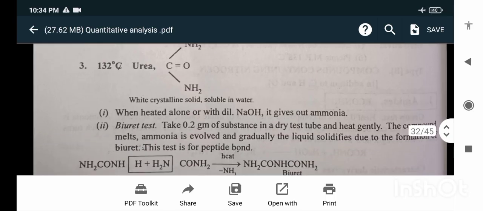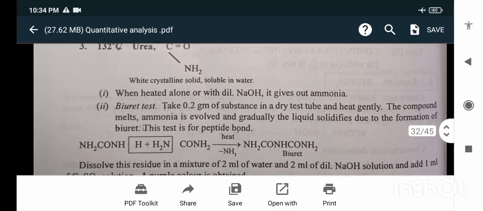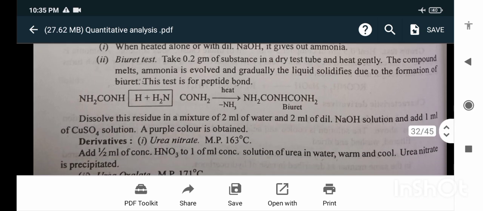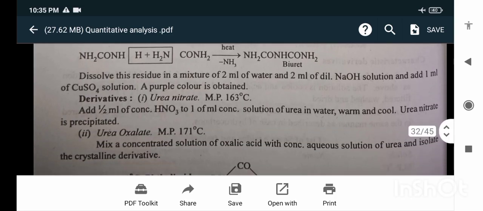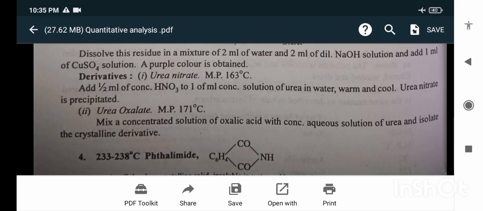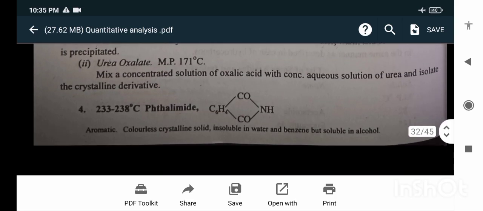Next is urea. When heated alone or with dilute NaOH, it gives ammonia. The test for urea is the biuret test. Take 0.2 gram of the substance in a dry test tube and heat it. The compound melts, ammonia is evolved, and gradually the liquid solidifies due to the formation of biuret. This test is for the peptide bond. Derivative is urea nitrate, melting point 163 degrees Celsius.